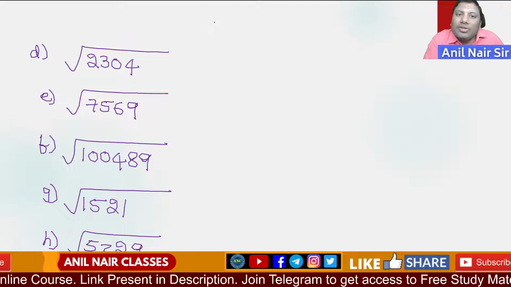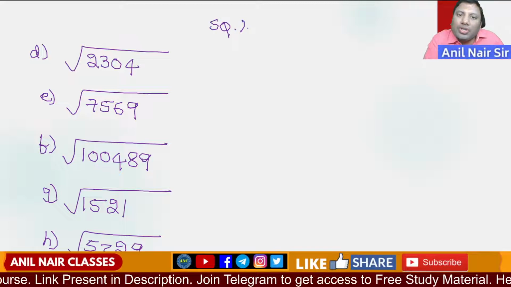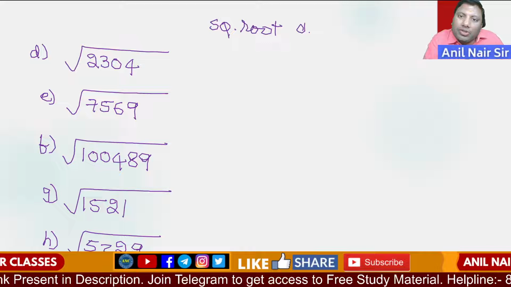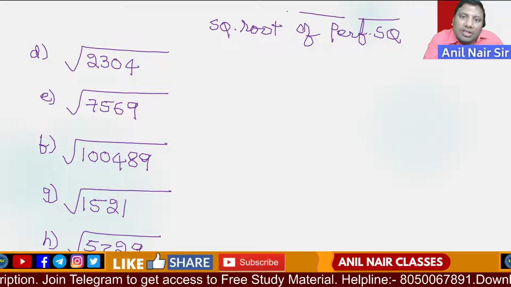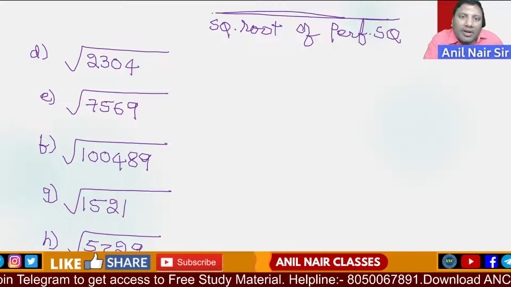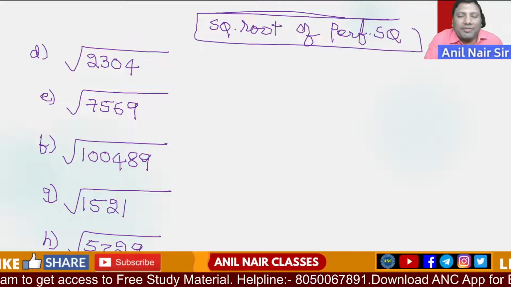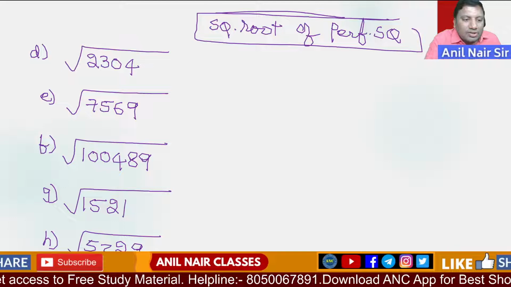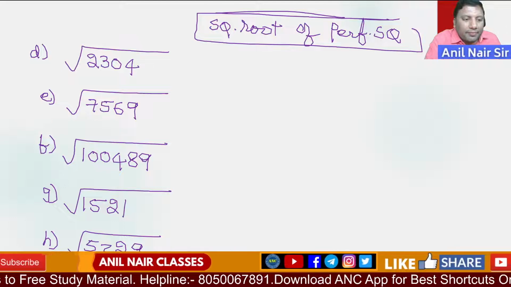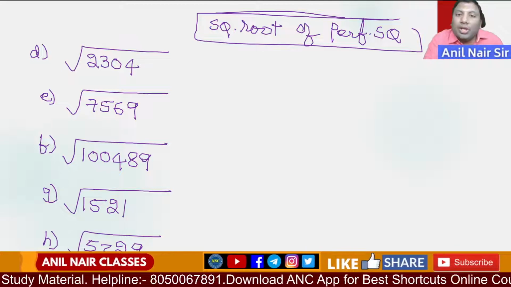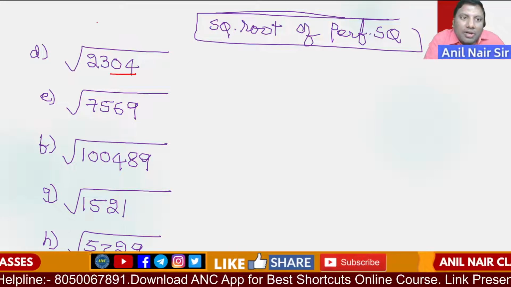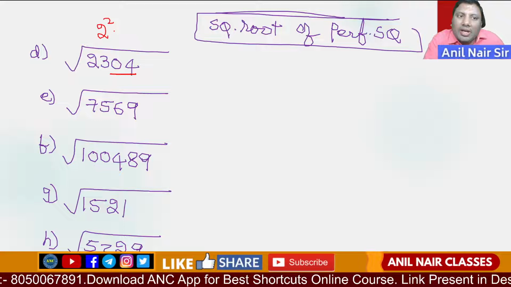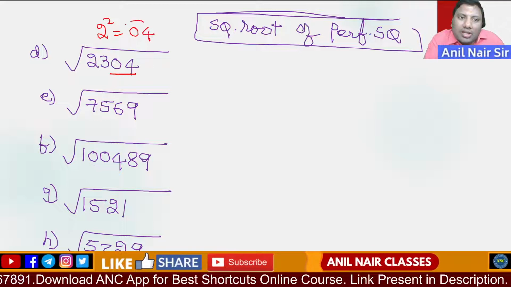How to find the square root of a perfect square? This is the logic that we are discussing. Listen carefully, sir. Square root of 2304. First identify the last two digits, 04. What is the smallest number whose square gives 04? 2 square is 04.